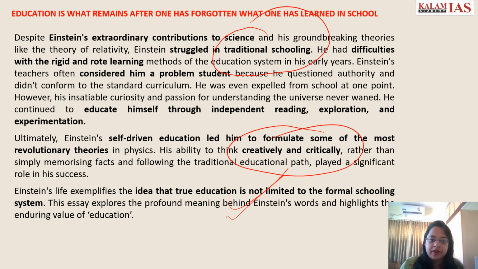So this is how you should be writing an anecdote, and then you should be connecting to the essay topic. See, this exemplifies the idea of true education that is not limited to the formal schooling system. So this is how you should be connecting always to the main ask of the topic. This in fact you should be doing at many places of your essay writing, where you would be telling the examiner, see, I'm not deviating, I'm closely writing to the topic.